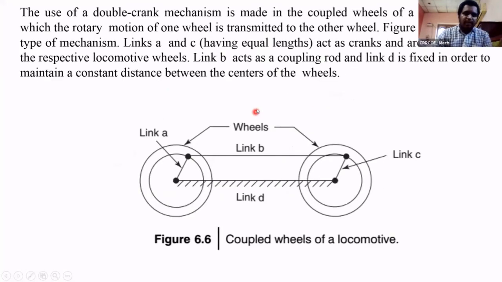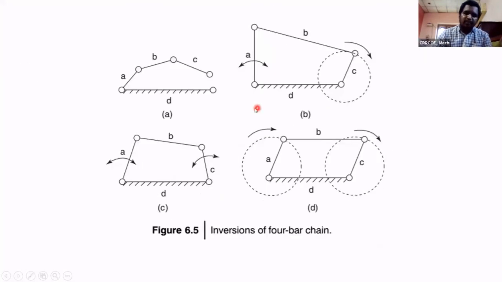Now we see the applications for the inversions. These four are the characteristics. Okay, I think you can understand. If D is more than A plus B plus C, there is no possibility of mechanism. And if B plus C is less than or equal to A plus D, then it forms crank and lever mechanism. If two are oscillating, there is no possibility for rotation of any link; it is called double lever mechanism. If two links can make complete revolutions, then it is called double crank mechanism.